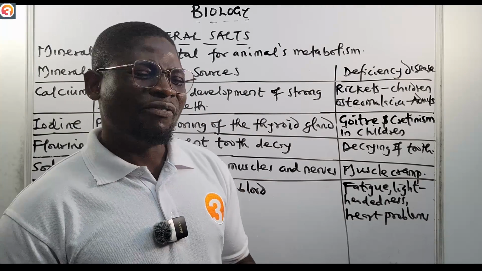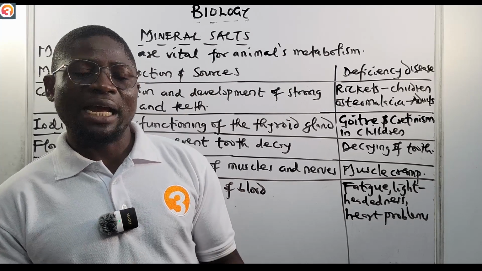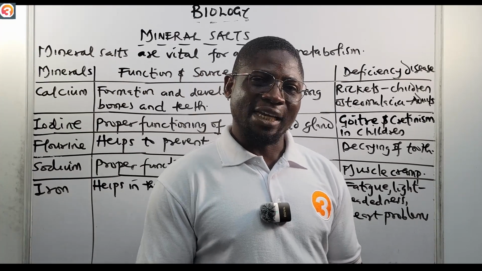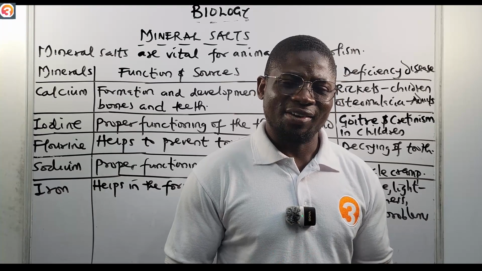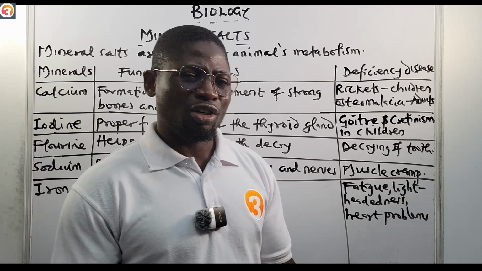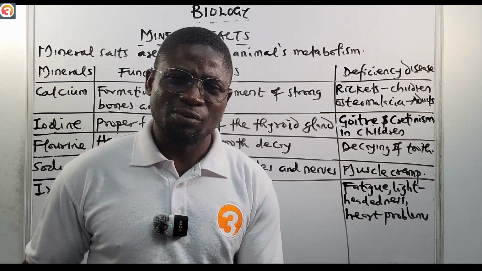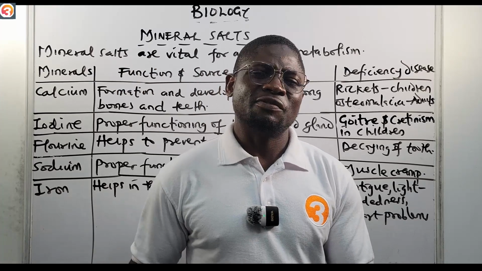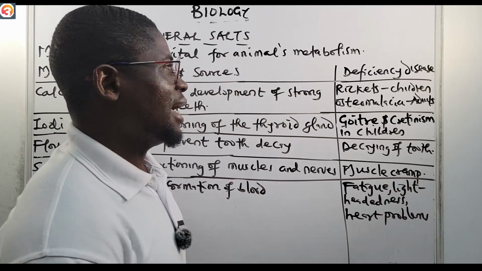A very common example of mineral salt, of course, will be your iodine salt, or your table salt that you get from the sea. It's a very common example of mineral salt, and it has a lot of benefits. We don't just use salt because it makes food sweet. We derive nutrients, a lot of things, from the table salt. That's why we also use it. Today we'll take a look at all of those things.